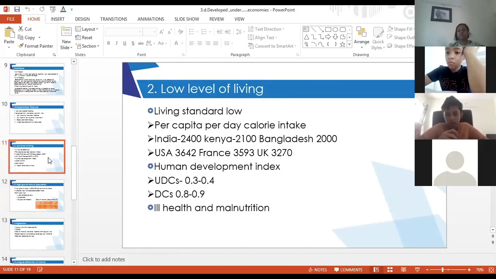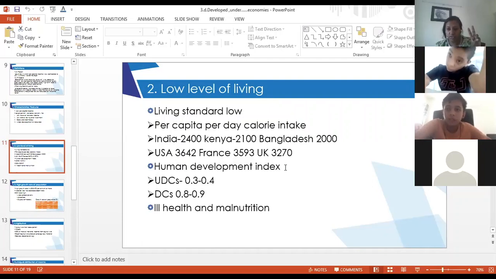I was talking about human development index. I have given you a term here. See, human development index, write it down. It considers three things: one is life expectancy, second is education, and third is per capita income.